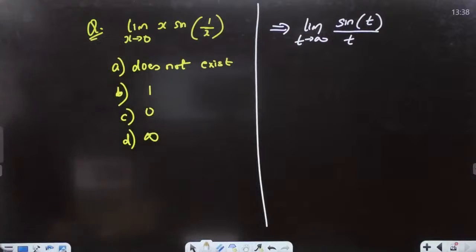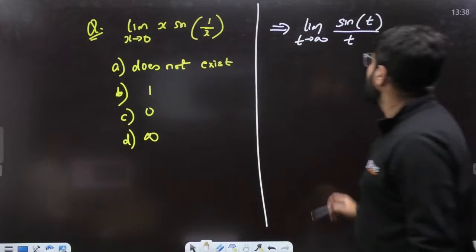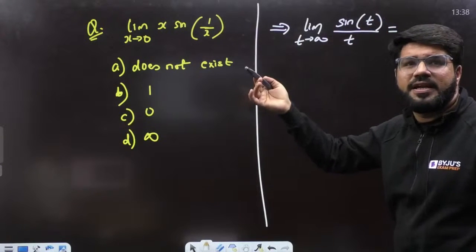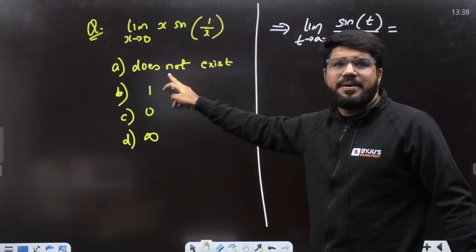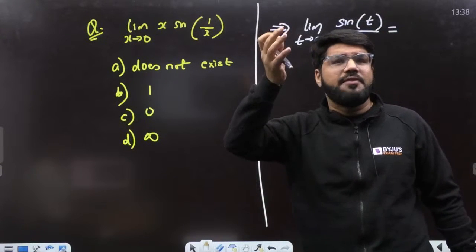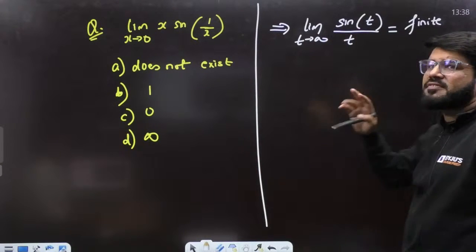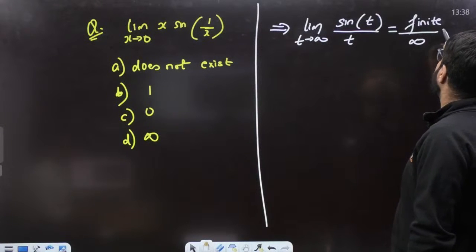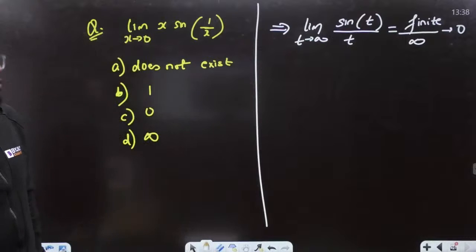Tell me the answer, dear. You can say directly also. If I take the concept of t tending to infinity, we can't exactly determine sine infinity, but it doesn't mean the answer will be does not exist. Nobody knows what the infinity value is, but for all values of theta, sine theta is finite. It lies between -1 and +1. And when you divide a finite by infinity, it always tends to 0.